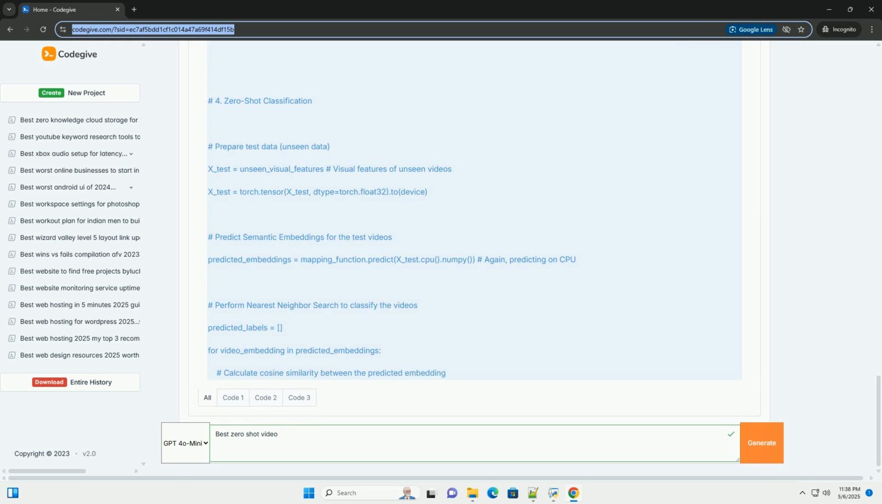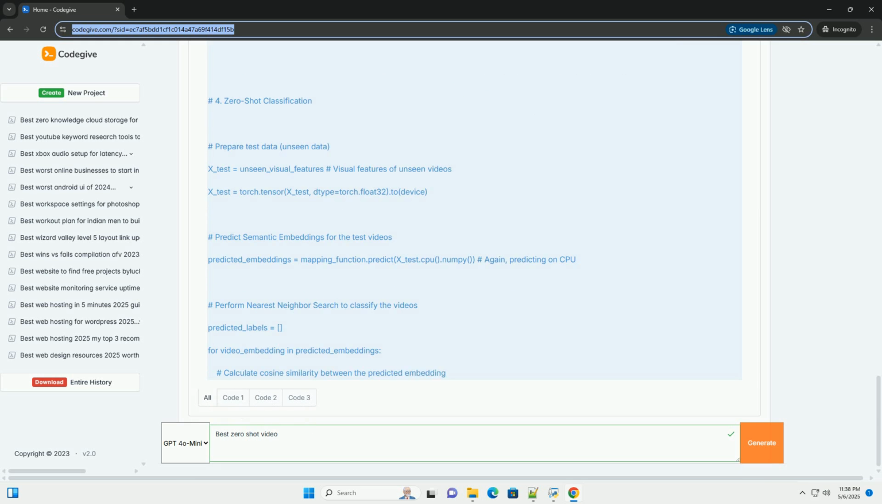3. Zero-shot classification. We extract visual features for the test videos, x_test. We use the trained mapping function to predict semantic embeddings for the test videos. For each test video, we calculate the cosine similarity between its predicted embedding and the semantic embeddings of the unseen classes. We select the unseen class with the highest similarity as the predicted class.